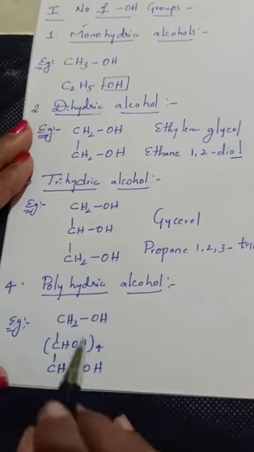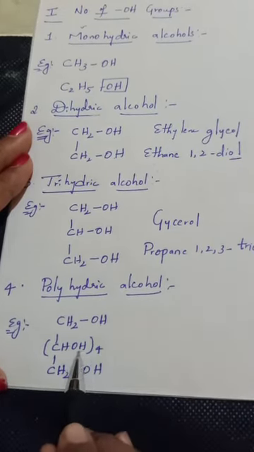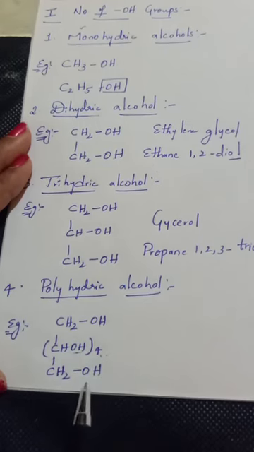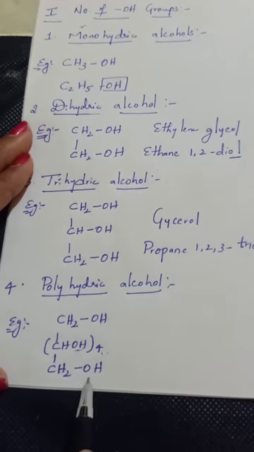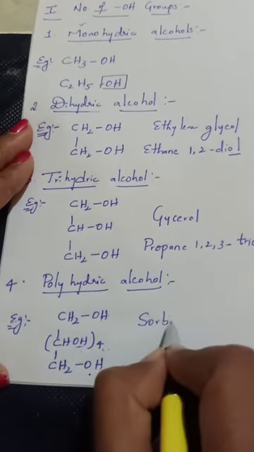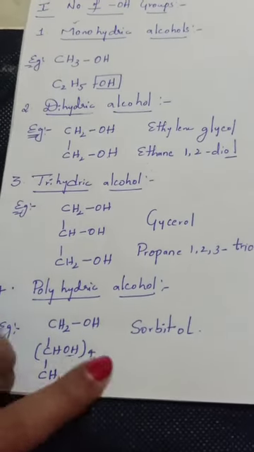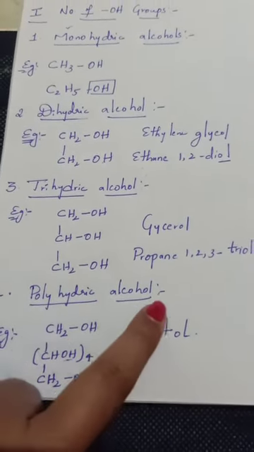The total number of hydroxy groups is 1 plus 4 is 5, plus 1 is 6. Due to containing 6 hydroxy groups, the common name is sorbitol. So it is an example of a polyhydric alcohol.